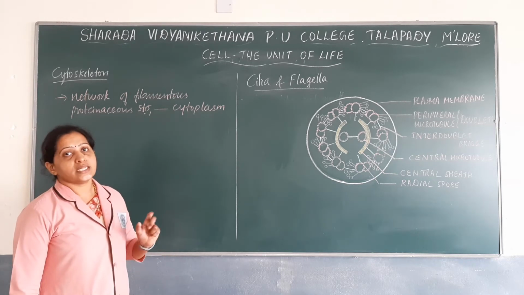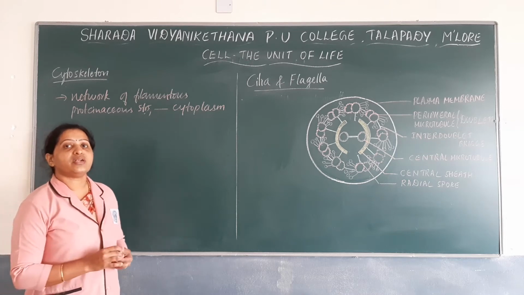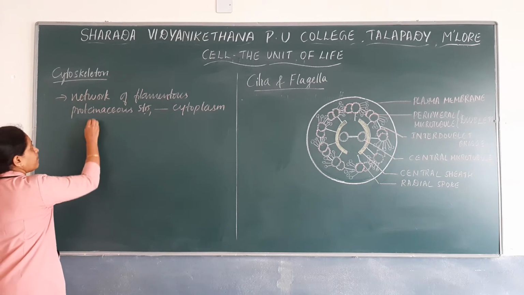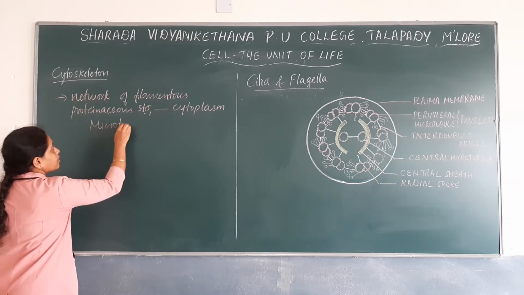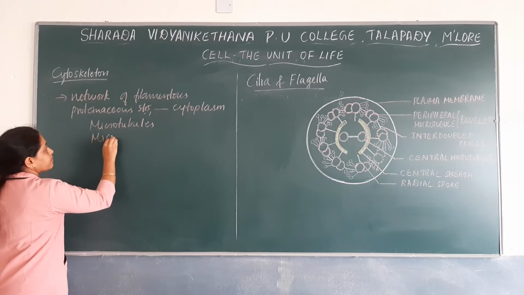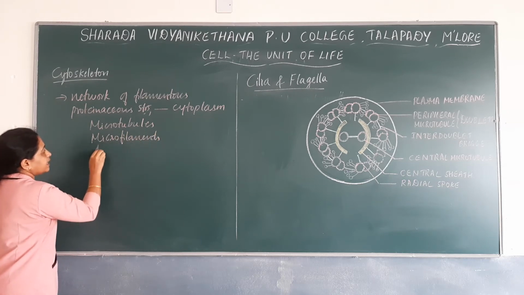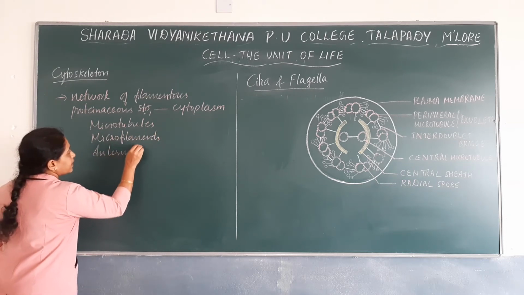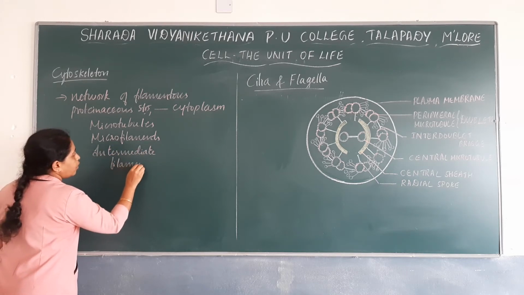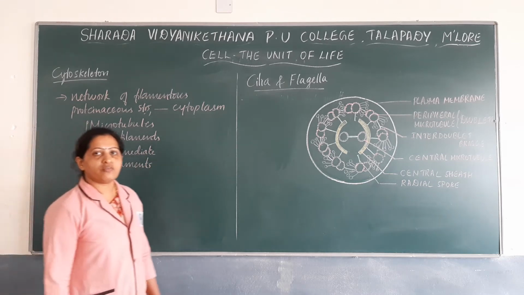That constitute the cytoskeleton. So generally there are three distinct types of filamentous proteinaceous structures. They are microtubules, microfilaments and intermediate filaments. So all these together constitute the cytoskeleton of a cell.